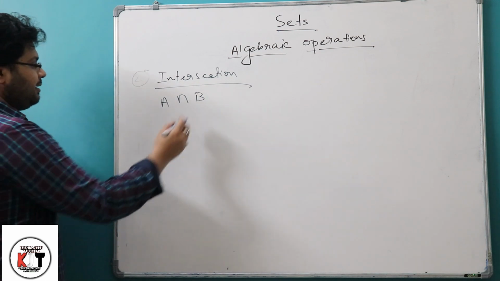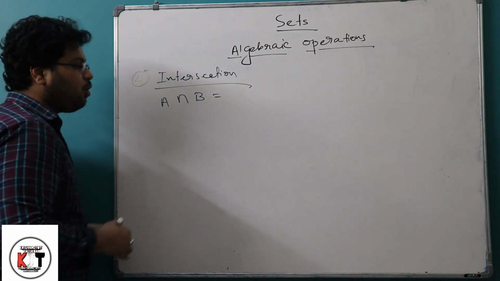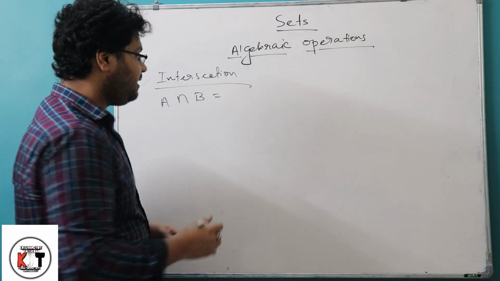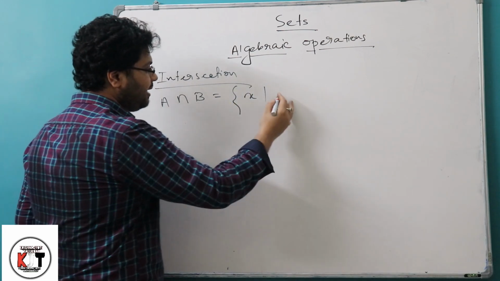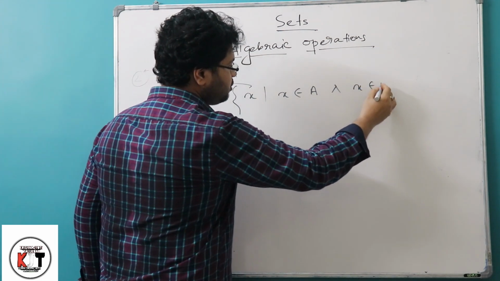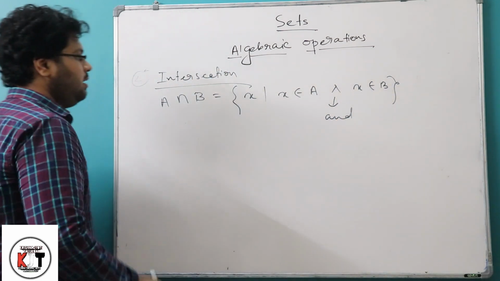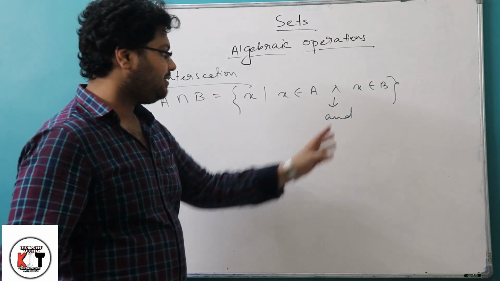If we want to represent it algebraically, by the set builder way, we will write A intersection B equals {x such that x belongs to A and x belongs to B}. You know this is the sign for belongs to, and this is "and".